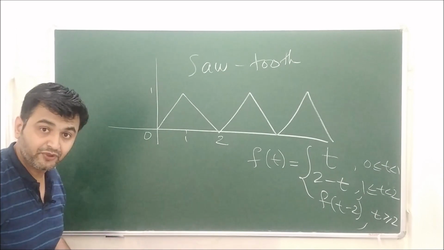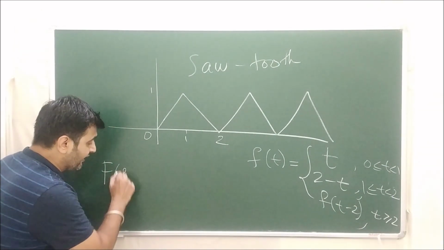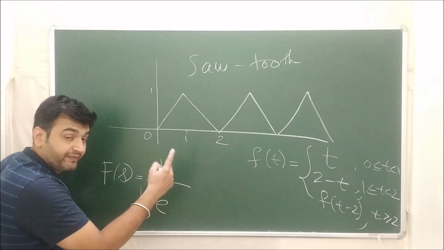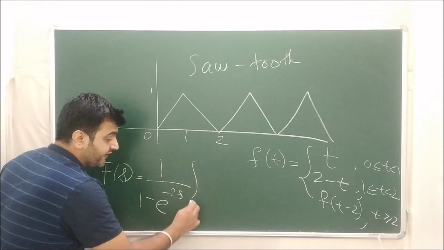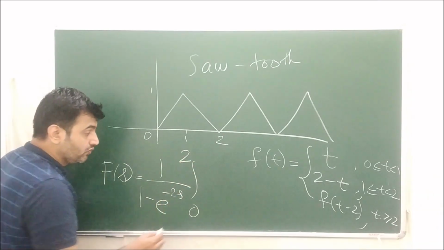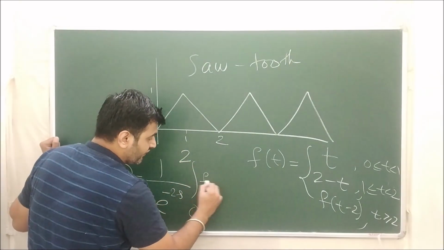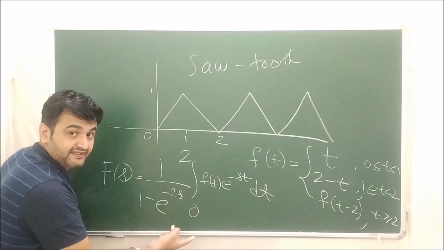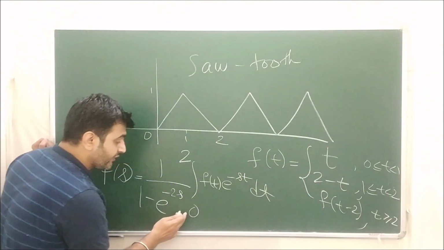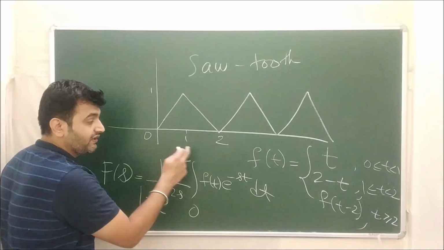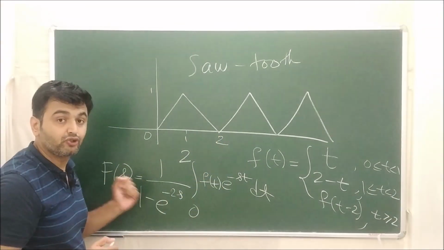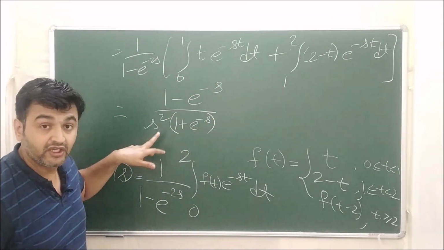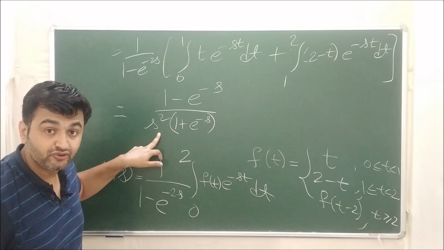Now again, since it's a periodic function, what will be my Laplace? Our Laplace will be nothing but 1 upon 1 minus e raised to minus sp. Your period is 2, so minus 2s, integration 0 to p. P is 2, f of t e raised to minus st dt. Now the function is different, so you need to split the integration, from 0 to 1 plus 1 to 2. So this is what you get after splitting the interval, and if you solve, provided my calculations are correct, this is the answer you should get.